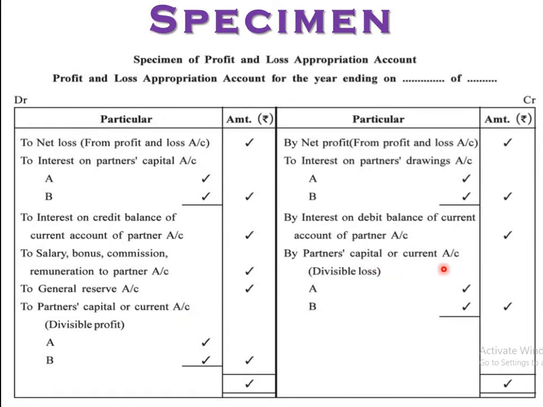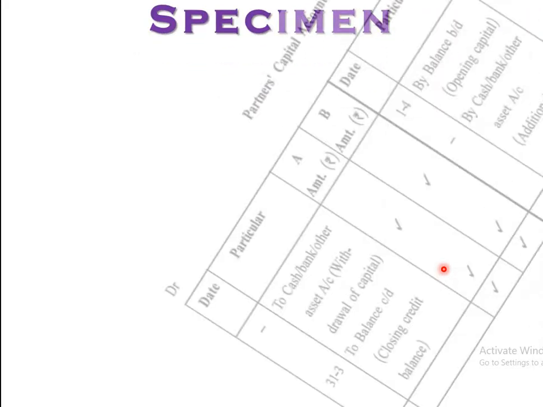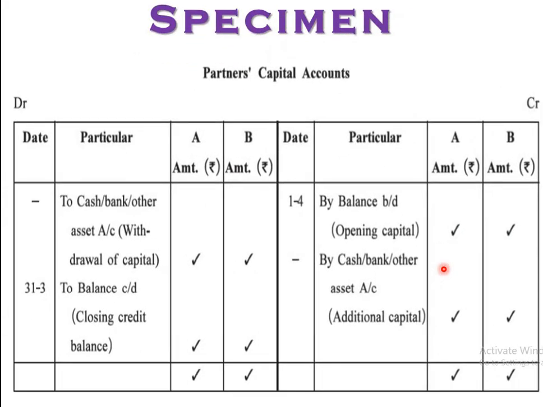How is it decided, capital or current? On the basis of the method. Two methods were there, fixed and fluctuating. Let's move to another, that is the capital account. See here, looking at the credit balance, this is on the basis of the fixed method. That means here the partners' capital account is fixed, so by balance brought down, opening capital directly A and B, it is through our trial balance.